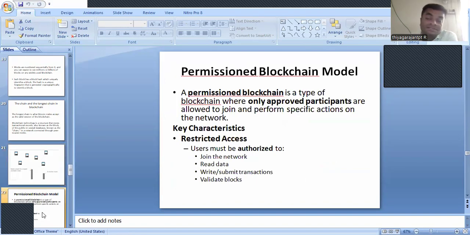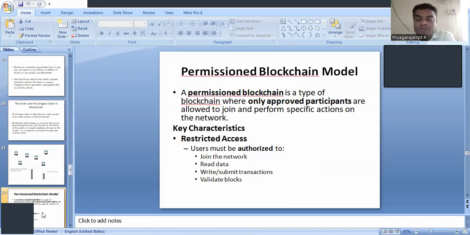And the permissioned blockchain model. Up to now we discussed what a blockchain is, how the transaction works in the blockchain, what decentralization is, and the key features of the blockchain, followed by how the blockchain acts as a public ledger, what is meant by a block, what is meant by a blockchain, how it is a chain of blocks together, and the longest chain. The next thing is the permissioned blockchain model. That's one of the important models.